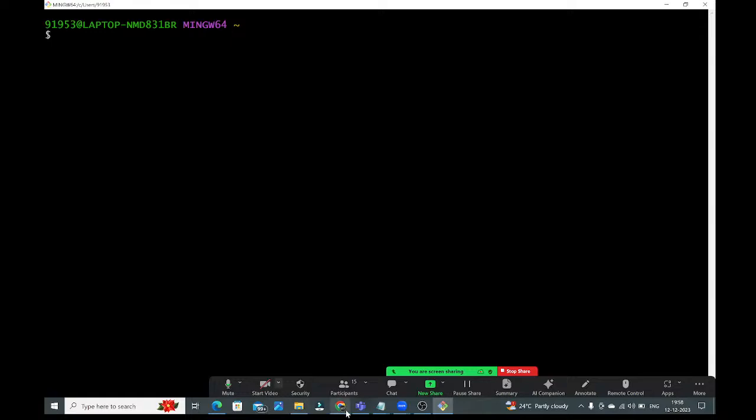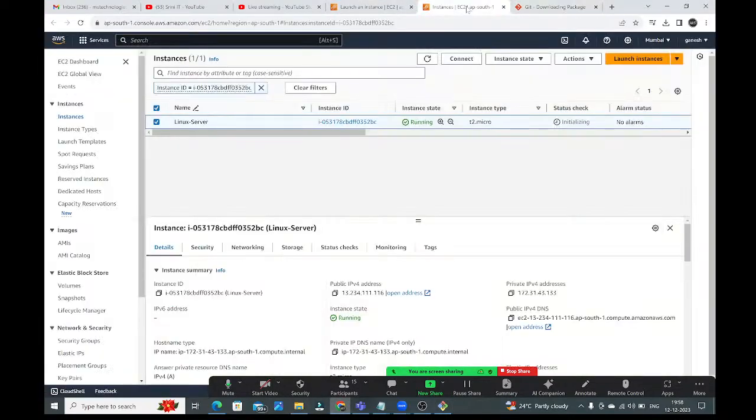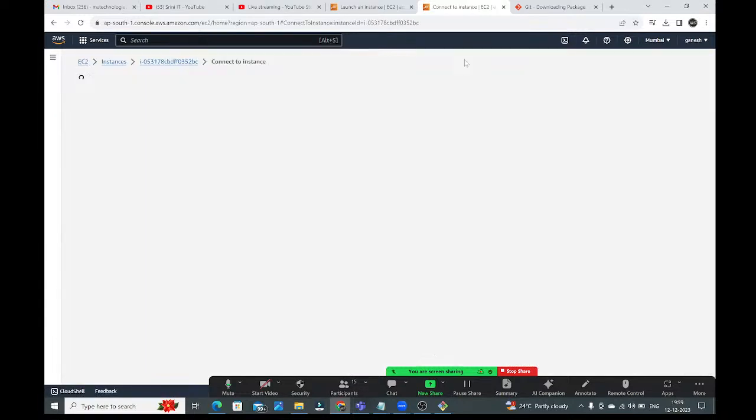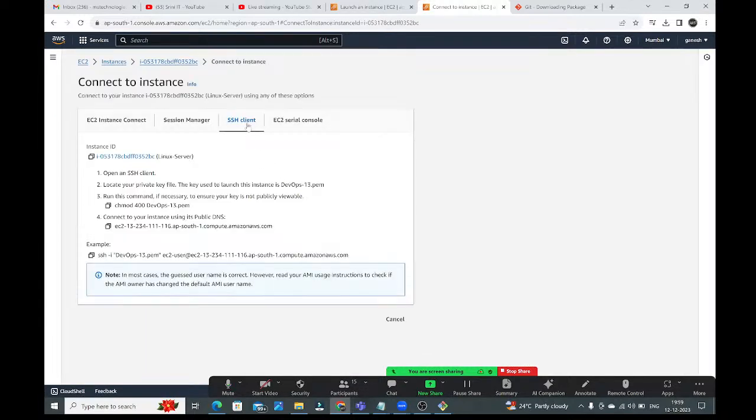How will you connect? Go to our AWS management console. See, guys, select the instance and click on the connect option. Here we have the connect button. Click on this connect. See here, we are going to connect by using an SSH client. Copy this command, guys. This PEM file is required to connect to the EC2 user, which is available in this machine, guys.